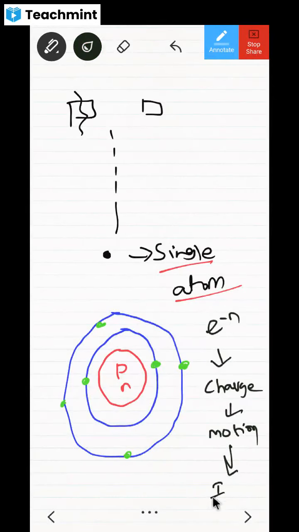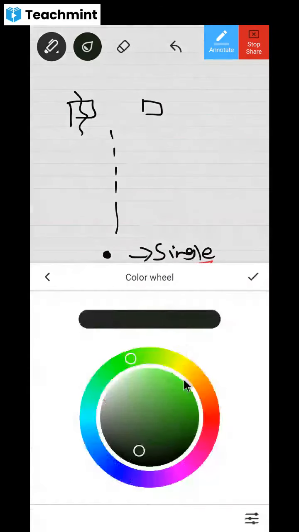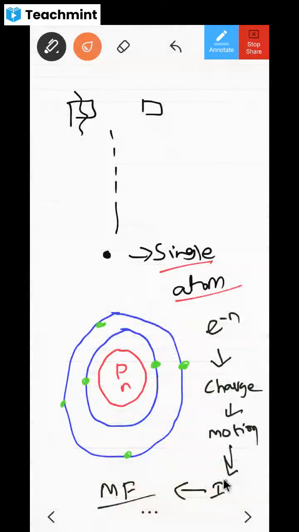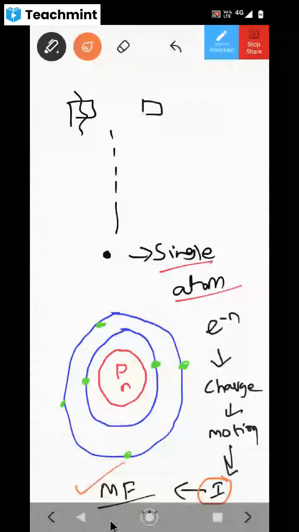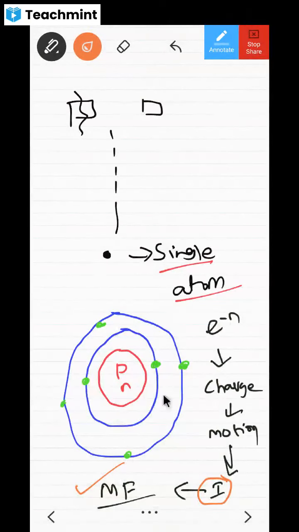If current is there, then magnetic field will come, because Oersted proved that a current carrying conductor produces magnetic field. Did he prove that or not? Yes or no? So whatever charges are moving, due to that current is there, and due to that magnetic field is there. Can I say revolving electrons are the reason for magnetic field?